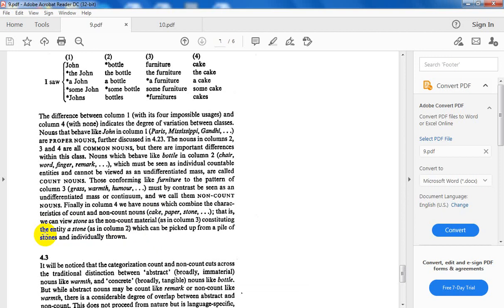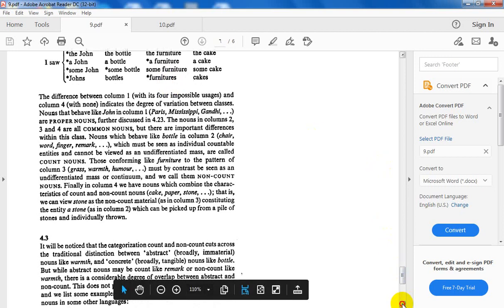View stone as the non-count material constituting the entity as a stone. I mean, هذا the stone as one stone, it is what? Count. But if they are picked up from a pile of stones and individually thrown, so they are what? Non-count. نفس الحالة ويا البيبر ويا الكيك.